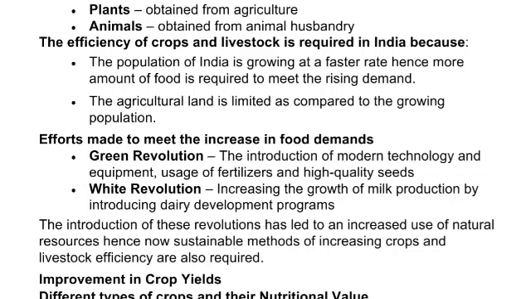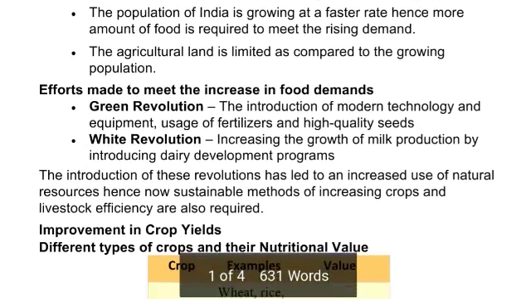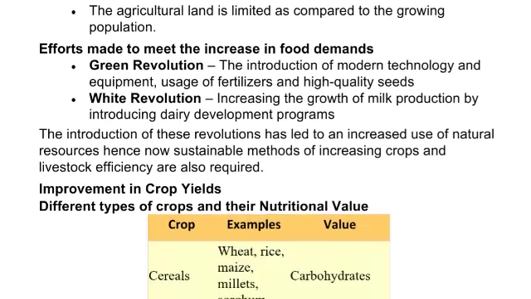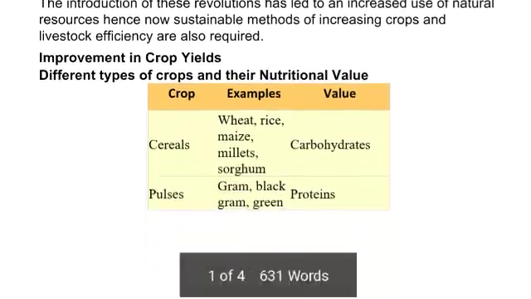The agricultural land is limited as compared to the growing population. Efforts were made to meet the increased demand for food by the Green Revolution and the White Revolution. Green Revolution means the introduction of modern technology and equipment, usage of fertilizer and high quality seed, means using all that, our agriculture can be grown very fast. White Revolution means milk production and the dairy industries.